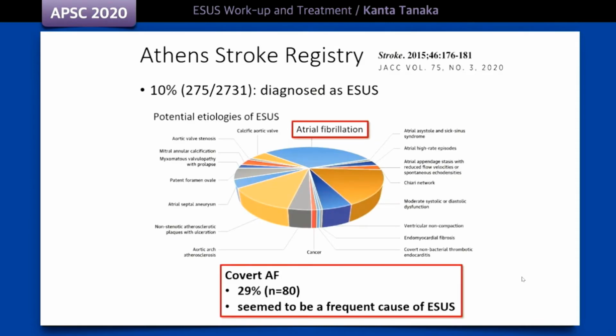This is the data from the Greece Athens Stroke Registry. In this registry, 10% of 2,700 patients were diagnosed as having ESUS. In the pie chart, you can see many potential stroke etiologies under ESUS. In the Athens Stroke Registry, subclinical or covert AF was detected in 29% among the 275 ESUS patients. It seems that covert AF occupied an important position among the various underlying causes of ESUS. In addition, other potential etiologies such as atrial septal aneurysm, patent foramen ovale, or ventricular non-compaction may also be responsive to anticoagulation.